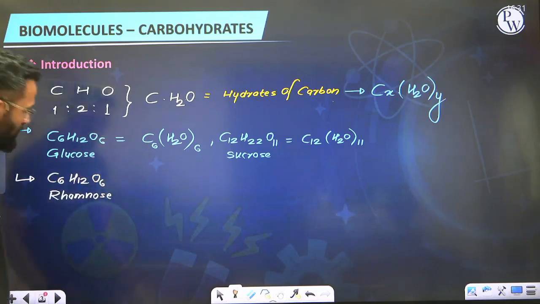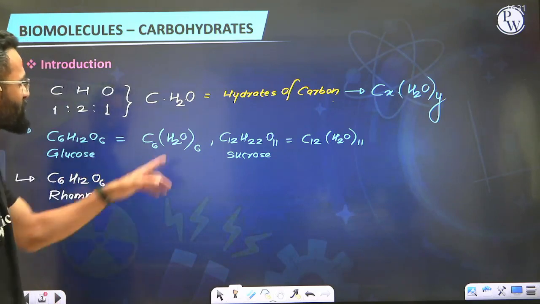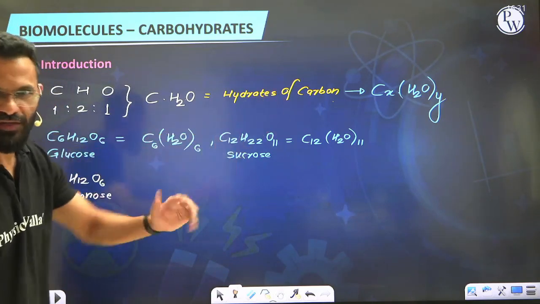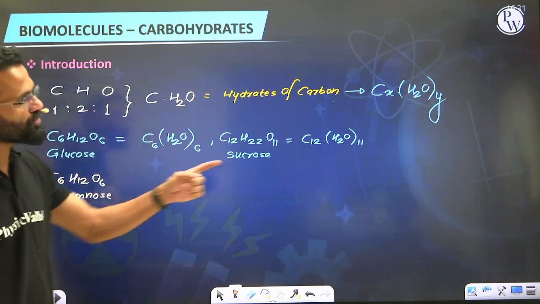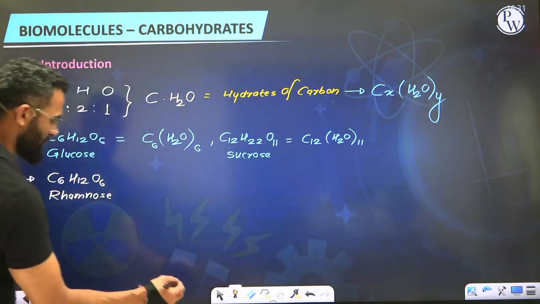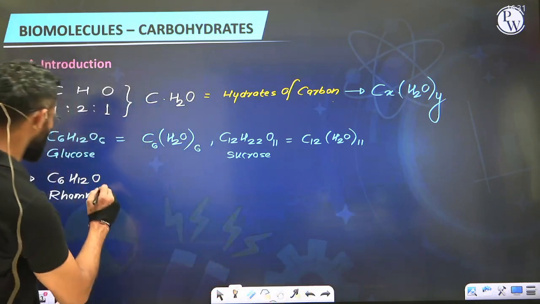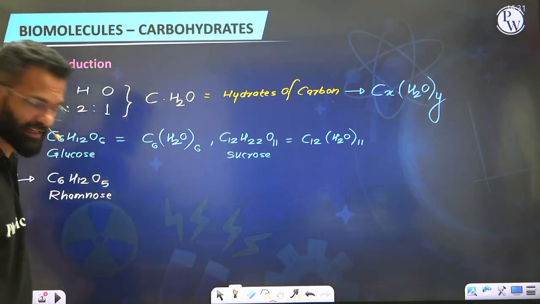C6H12O6. Well, now tell me, are we in a position to put this in the form of hydrates of carbon, CxH2O? Try and do that. For carbon, okay, you can multiply C6, that is the value of X. Now if you take H2O and multiply by 6, you'll get the number of hydrogen atoms. Oh guys, a little small change here, C6H12O5 it is. Yes, a little correction here.